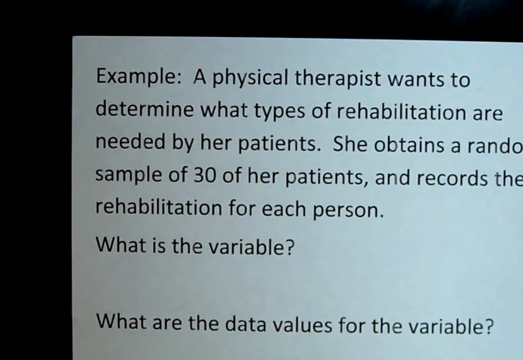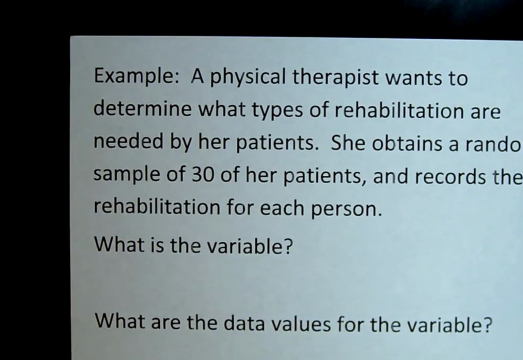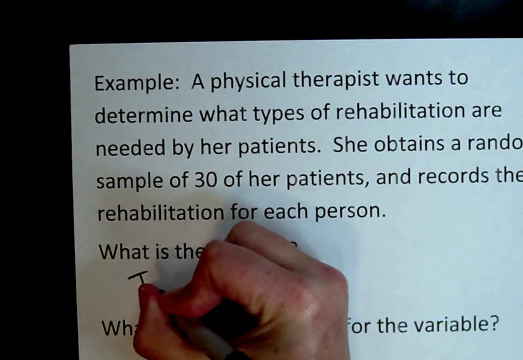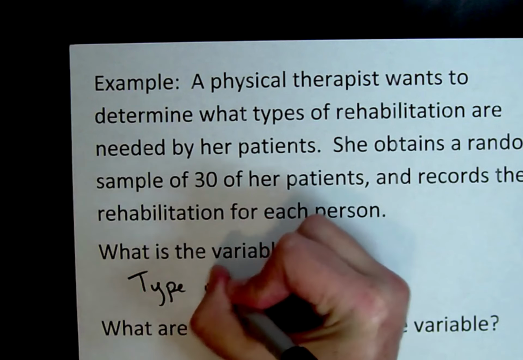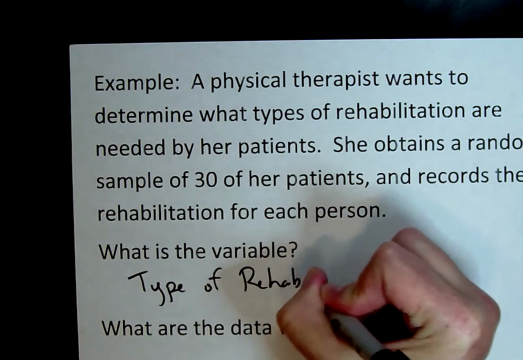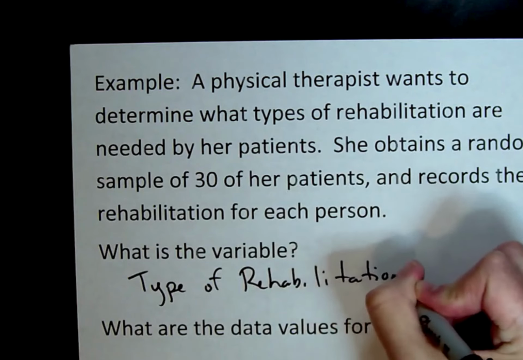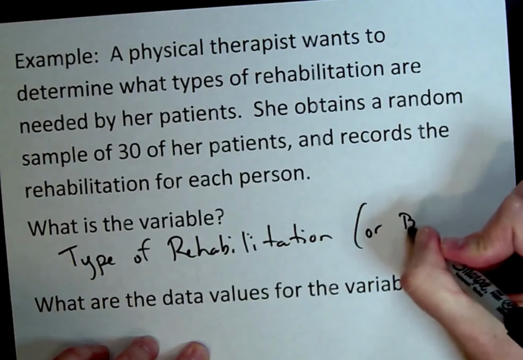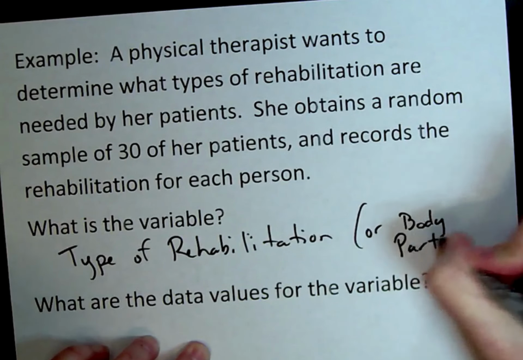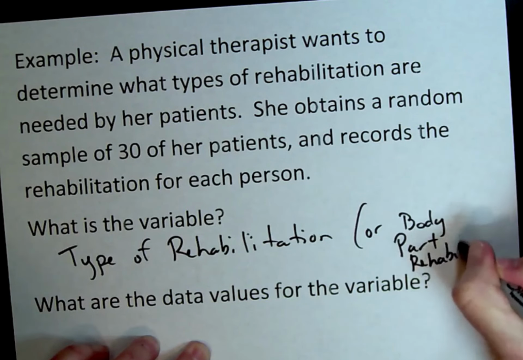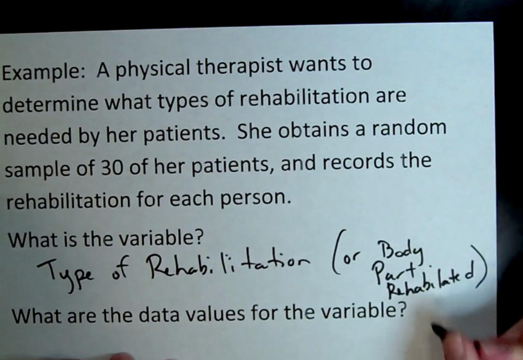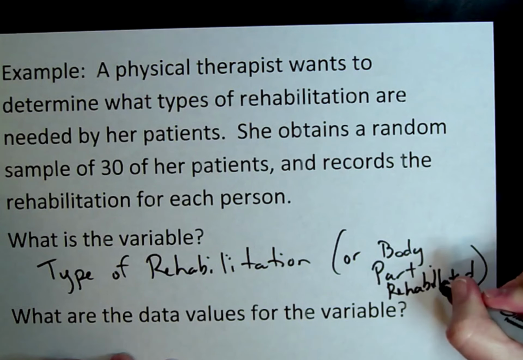So let's see. First of all, what's the variable? Well, the variable is, you could call it body part, or I guess I'll call it type of rehabilitation. Again, there's some leeway in naming things here. You might call it body part rehabilitated. That's probably more specific. I kind of like that better. Oh dear, I can't spell and talk at the same time. Rehabilitated. Okay.